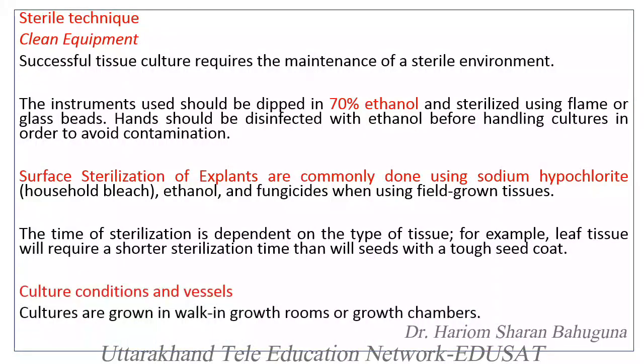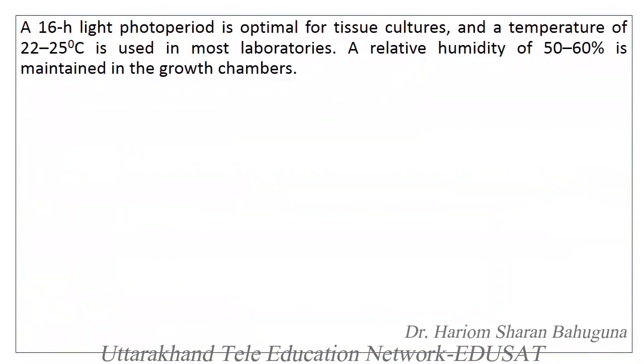Culture conditions and vessels. Cultures are grown in walk-in growth rooms or growth chambers. A photoperiod of 16 hours is optimal in the tissue culture lab. The temperature should range between 22 to 25 degrees Celsius, and a relative humidity of 50 to 60% is necessary in the growth chambers or in the tissue culture lab.